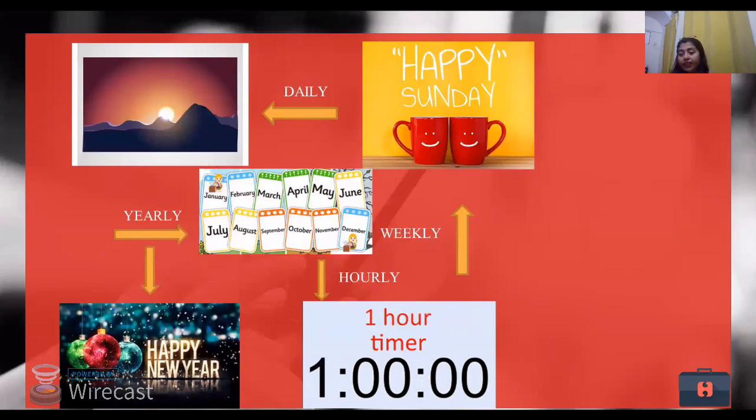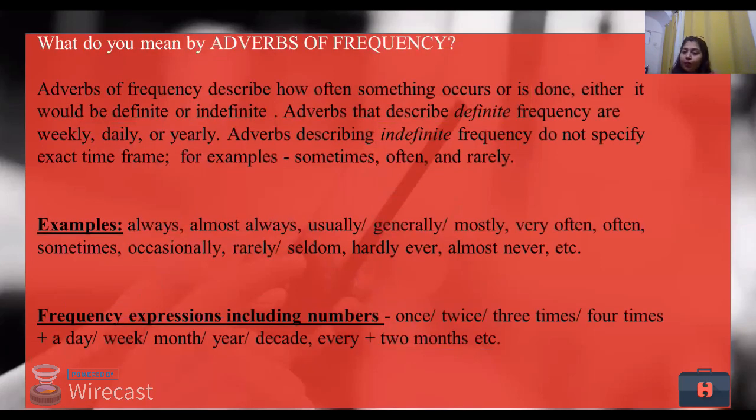They are called adverbs of time. What do you mean by adverbs of frequency? Adverbs of frequency describe how often something occurs or is done. Either it would be definite or indefinite. Adverbs that describe definite frequency are weekly, daily, or yearly, and adverbs describing indefinite frequency do not especially talk about exact time frame or examples.